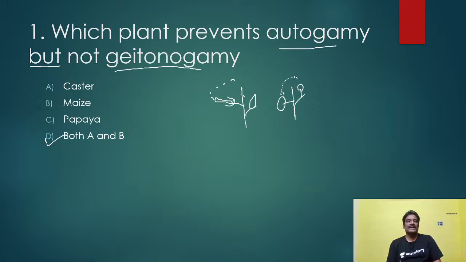Here in a flower, the pollen grains from the stamen are deposited on the stigma. Next, coming to another question.